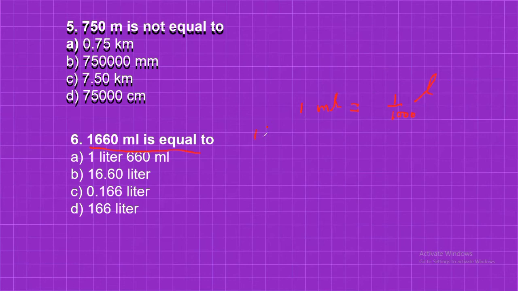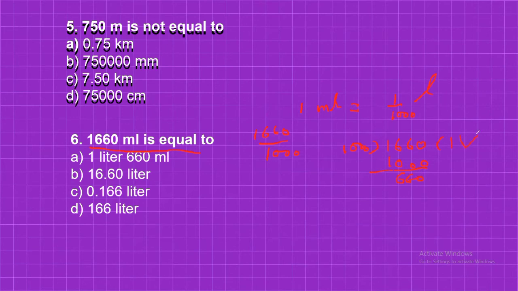So 1660 milliliter divided by 1000, it will be in liter. By the long division method, 1660 divided by 1000, 1000 1 time is 1000. So the remainder will be 660.